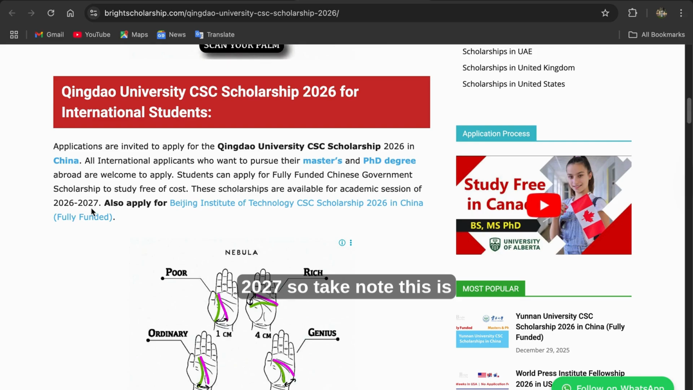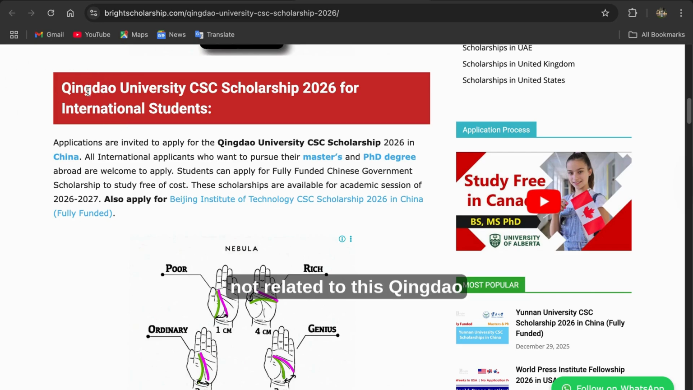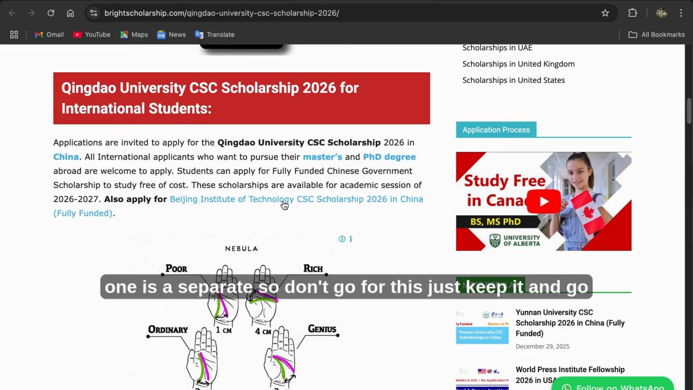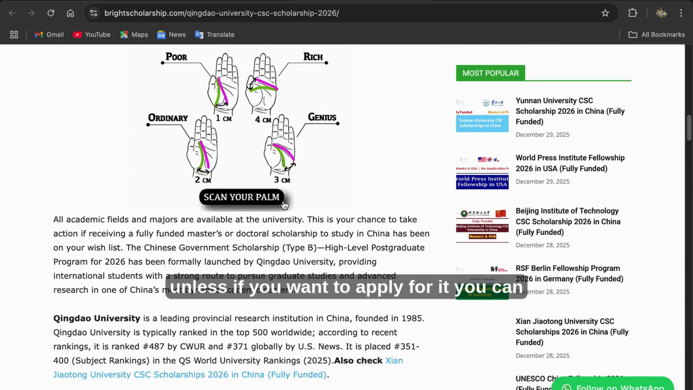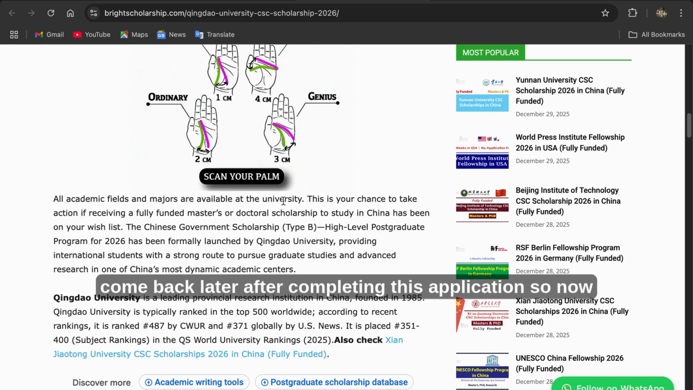2026/2027. So take note of this. Whenever you see this, they say apply for Beijing institution. This one is another separate scholarship. It is not related to this Kingdom University CSC Scholarship, so don't go for this. Just keep it and go, unless you want to apply for it, you can come back later after completing this application.